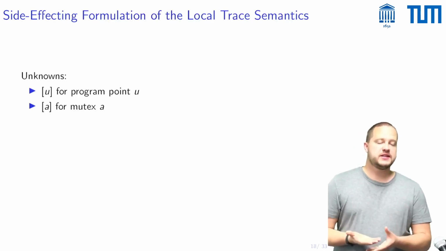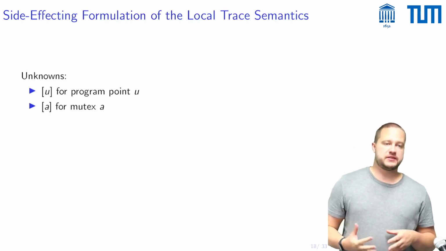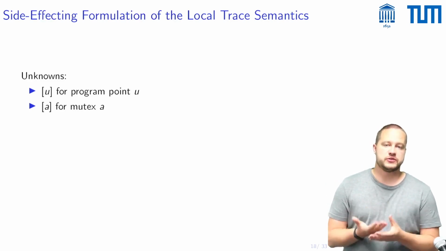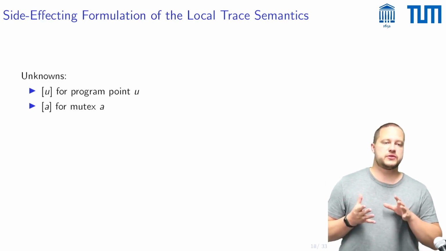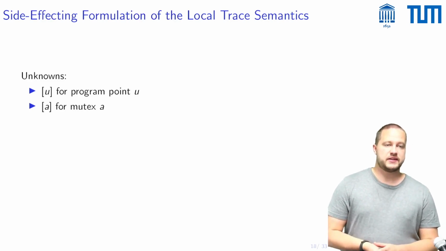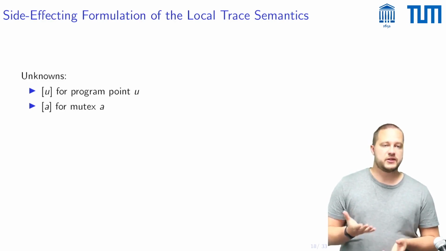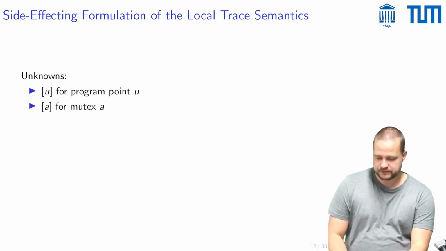So quite surprisingly, one can also very nicely formulate this concrete semantics in a side-effecting manner. And then one ends up with unknowns u for program point u, where one stores all local traces that end in this program point u, and unknowns a for a mutex A, where one stores all local traces that end with an unlock of this corresponding mutex.